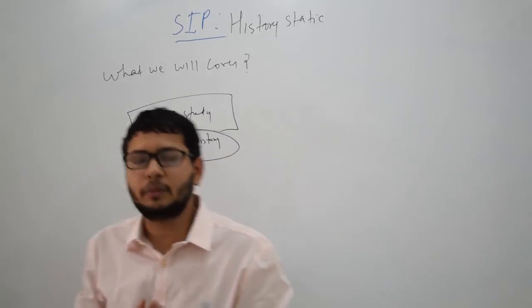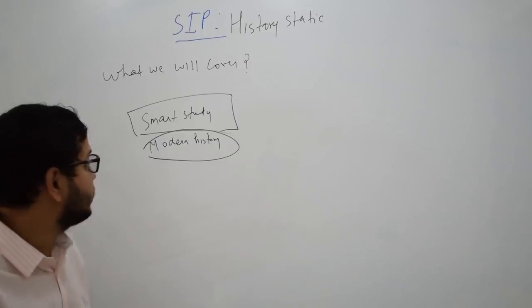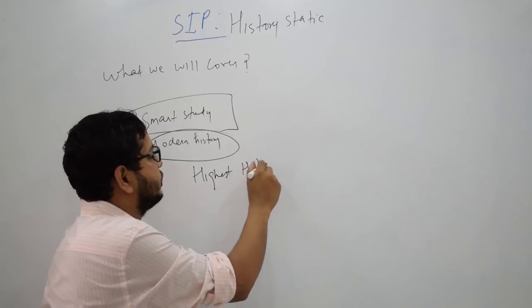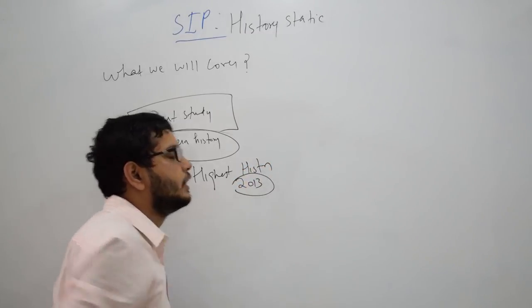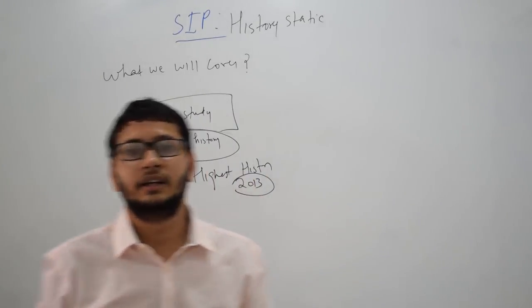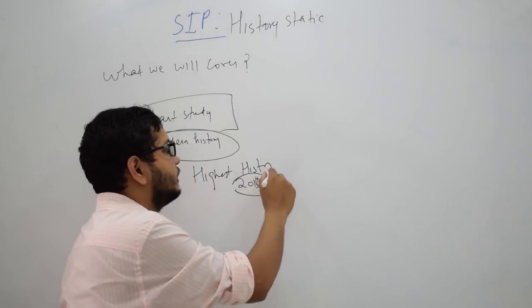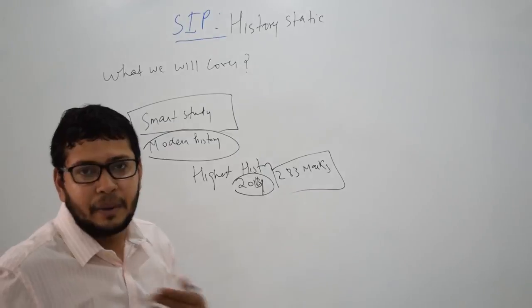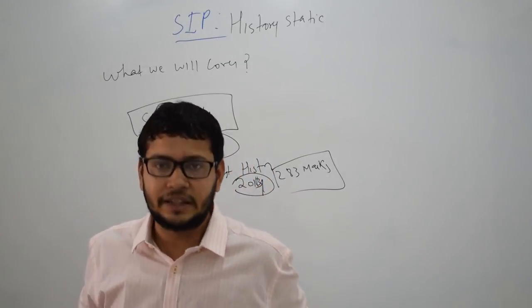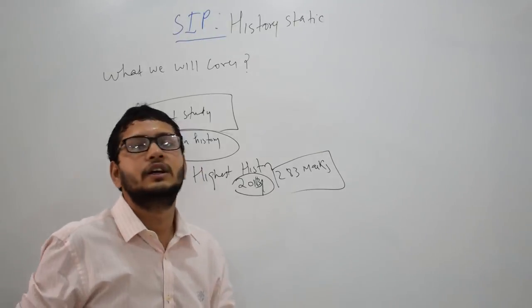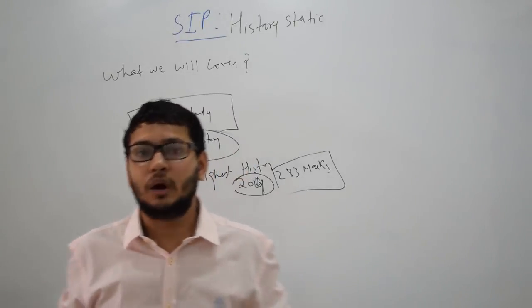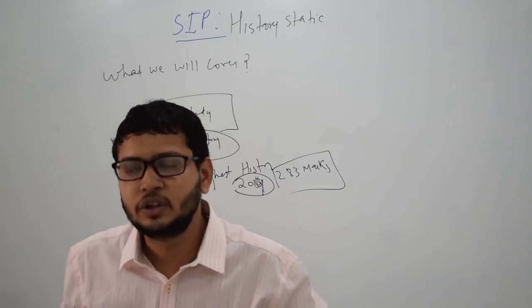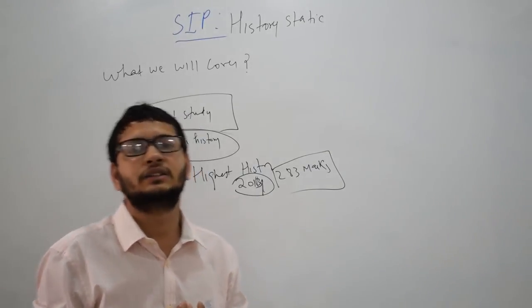First of all, let me tell you about my background. I had the opportunity of scoring the highest marks in history mains in 2013. In 2013, I scored the highest marks, not in 2014. I scored 283 marks. When you compare it with last year's paper, this is a decent mark, but in those years you never used to get such high marks. The maximum marks in history optional used to be 260, 265. So 283 was extraordinary.